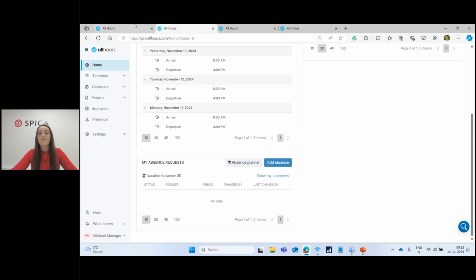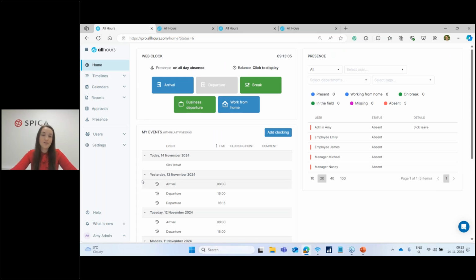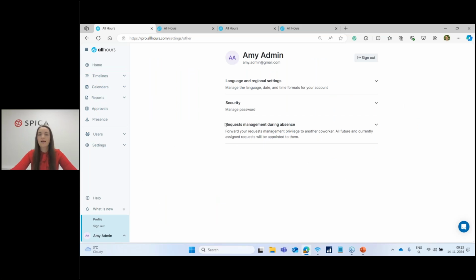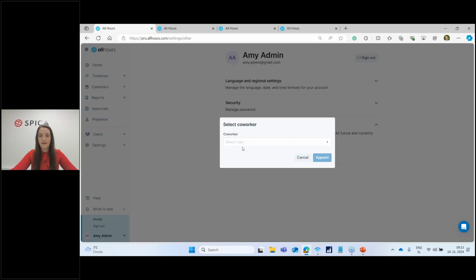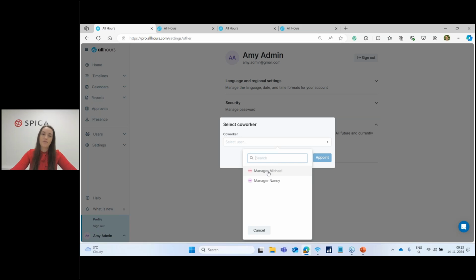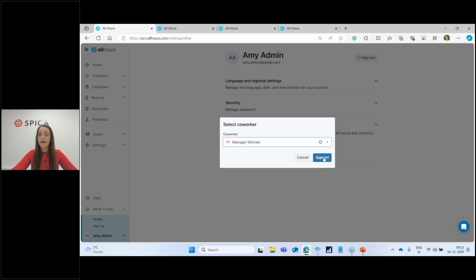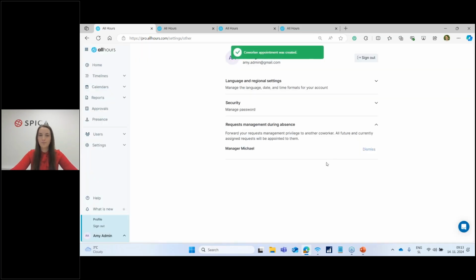Now, to bypass this, we have added an option to add a substitute approver. How this is done, if I go under my profile here as the Amy admin, I can now access this request management during absence. If I click on it, I can select a coworker who will be managing the requests while I'm away. I select the coworker, and from the drop-down list, as you can see, I see only those users that have the rights to approve. So, for example, I choose the manager, Michael, and I appoint him as my substitute approver.